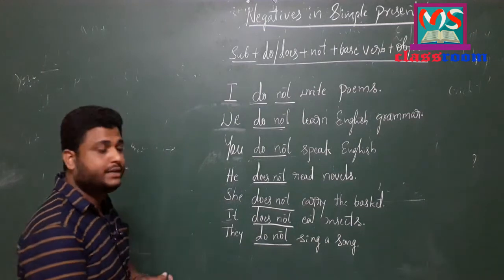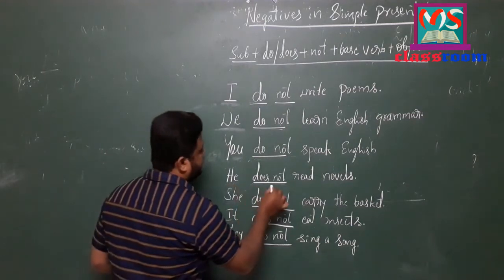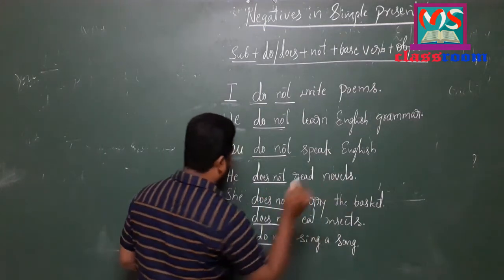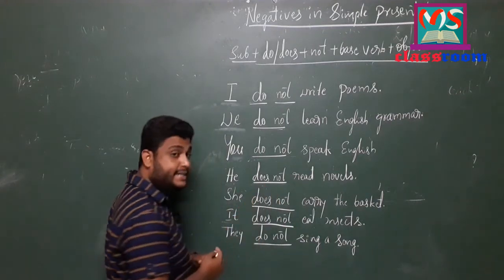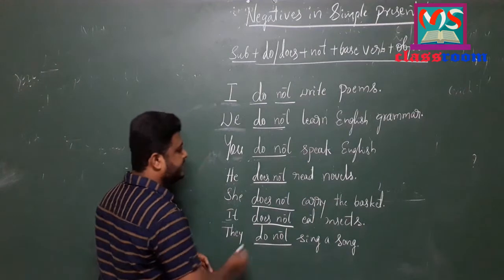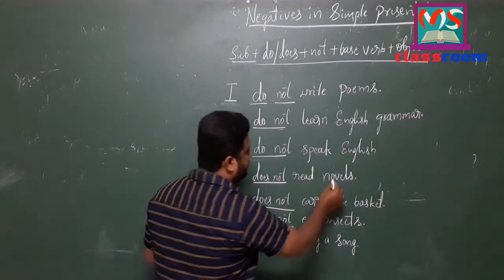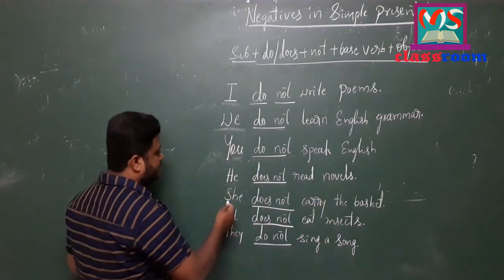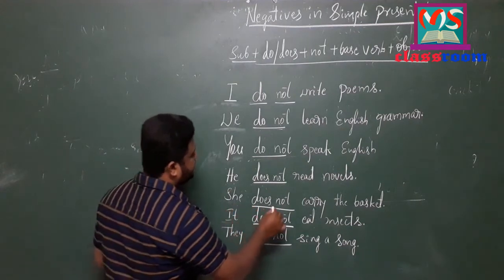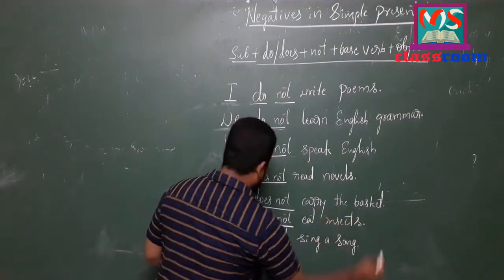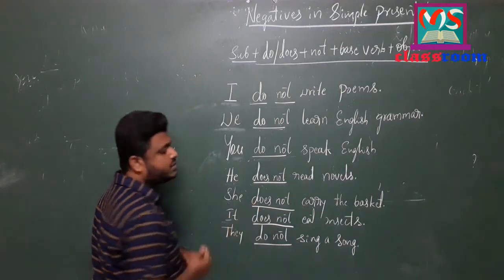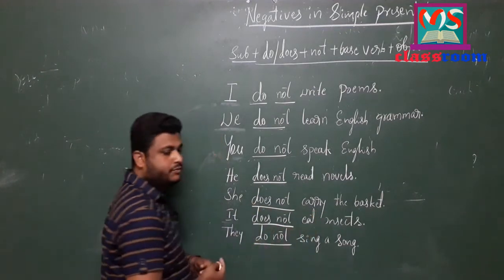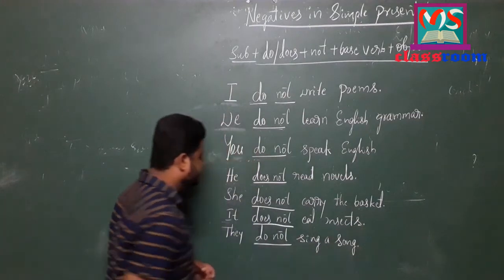Look at the third person singular. He does not read novels. He, third person singular. So for that reason I have used does. And then what? Negative sentence. Read is the verb. Novels is the object. Look at the next sentence. She does not carry the basket. She, third person singular. So for that reason I have used does not. Carry is the verb. The basket is the object.